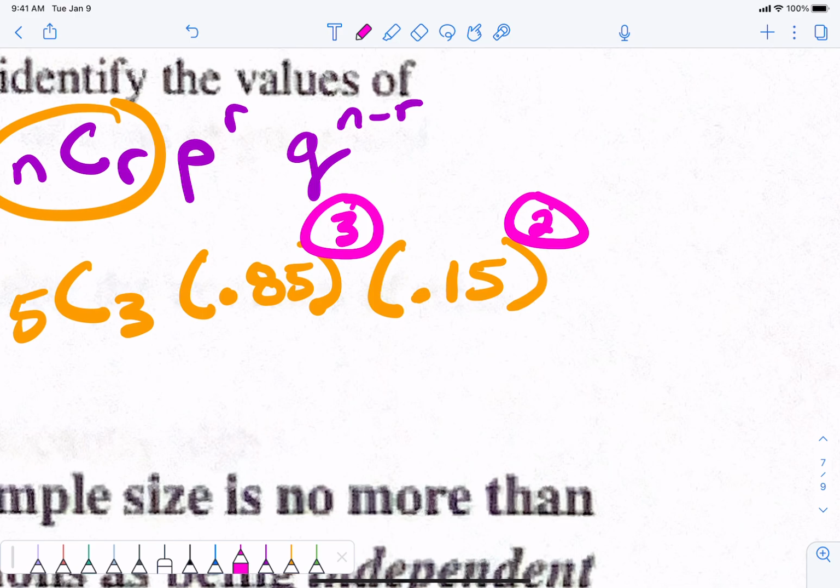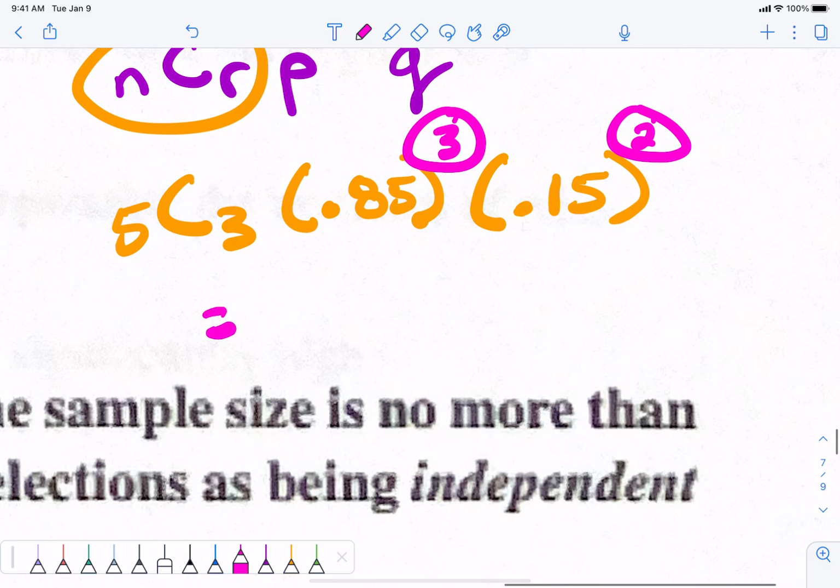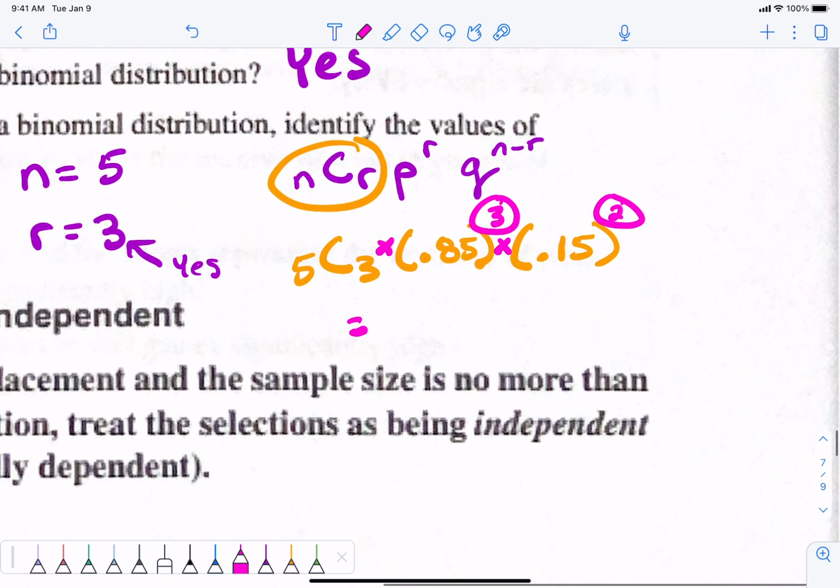If you want to try to type that in all at one shot in your calculator, you sure can. 5C3. If you have to, you can put multiplication symbols in between these chunks, like those 3 chunks multiplied together. You should be able to type that all in at one shot. You don't have to use parentheses if you use multiply. So you can type it in as 5C3 times 0.85 to the third times 0.15 to the second. You can use either parentheses or the times button. You don't have to use both, but if you want to, you can.